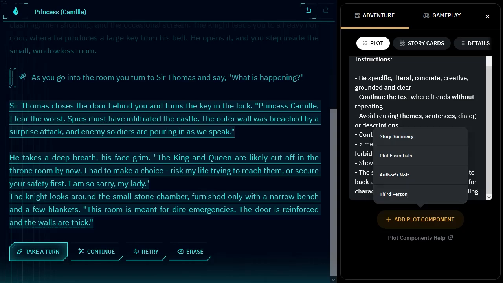So I have some notes here. I just wanted to make sure I covered the things I wanted about those. So AI instructions can be used to tell the AI how to generate responses during your game. So that's what we've done there. Plot essentials used to be called memories, now it's called plot essentials. And memories can be used to increase the AI's accuracy during gameplay.